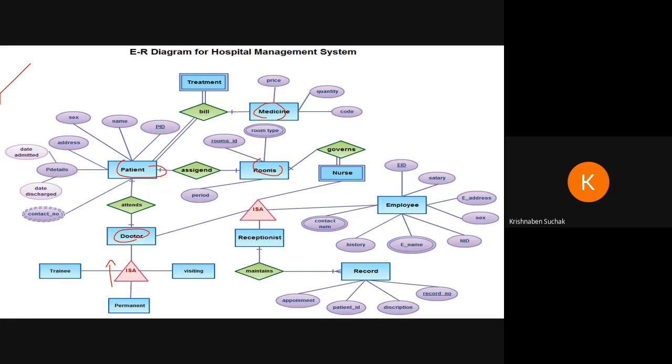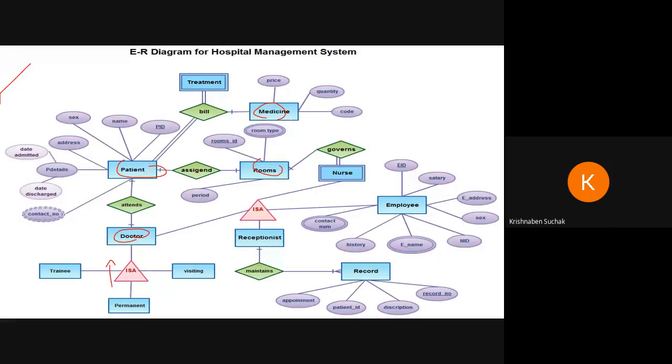Then room will be assigned to some patient, or you can say the patient is assigned a room, or room will be governed by nurse, or nurse will govern room. Patient will pay the bill for medicine, or the medicine bill will be paid by the patient. So these are the things by which the ER diagram is connected. Every notation in the ER diagram is connected.